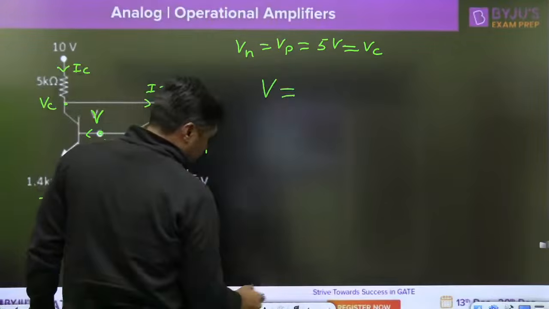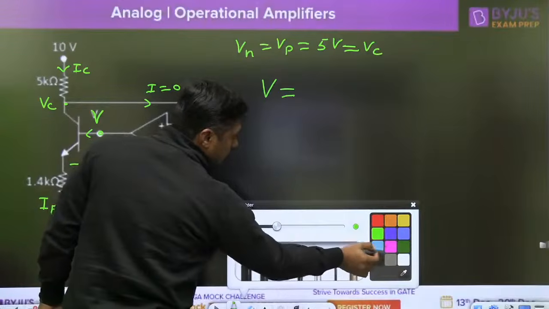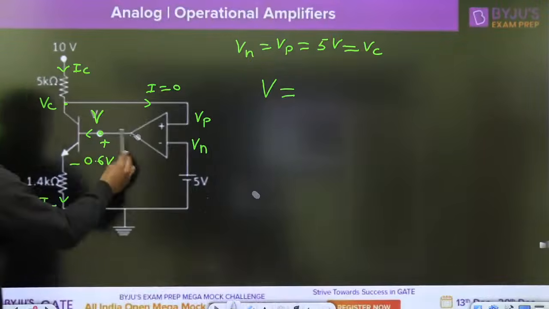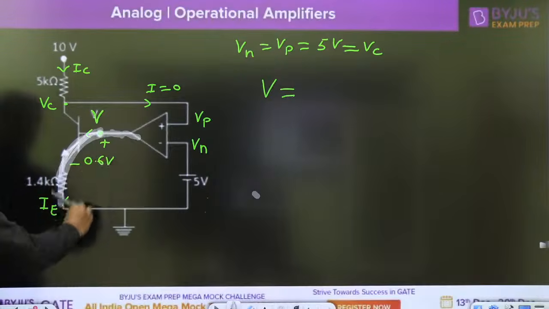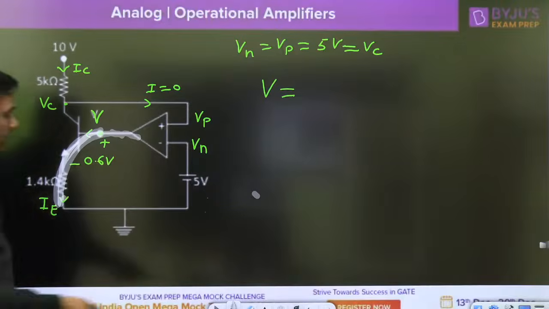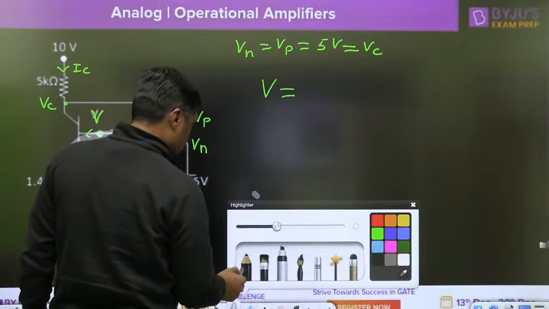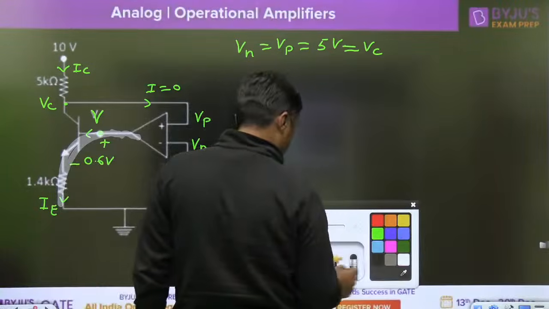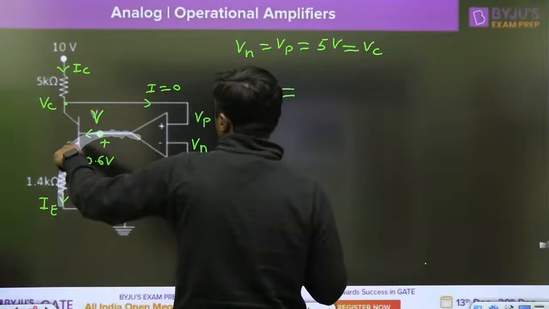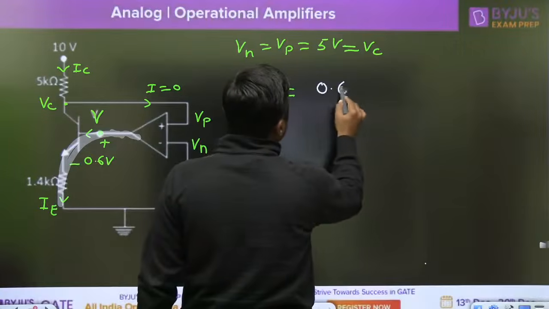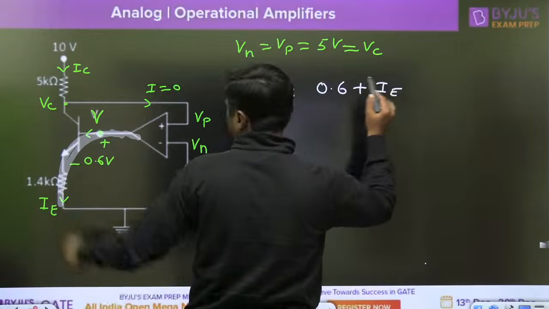Once you get the IE, you can find the value of V. Now you can apply KVL in this path. When I apply KVL in this path, V is equal to 0.6 plus IE into 1.4.